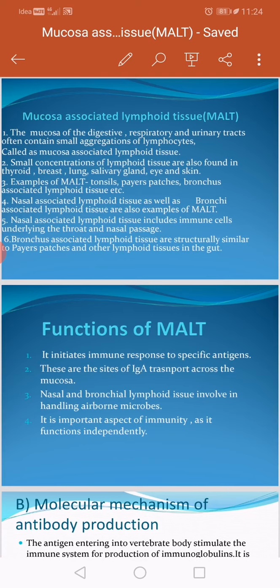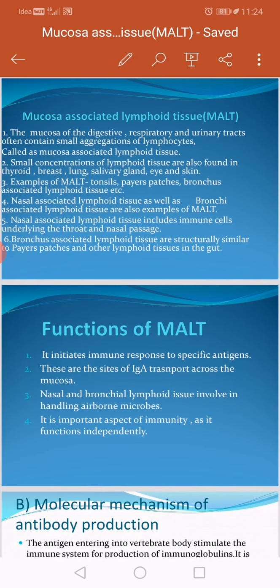These tissues are also found in the thyroid gland as well as in the breast, lung, salivary gland, eye and skin. So in different parts of our body you can observe the presence of these lymphoid tissues. Examples of these tissues include tonsils, Peyer's patches, bronchus associated lymphoid tissue, etc. So these are the MALT, or mucosa associated lymphoid tissue.